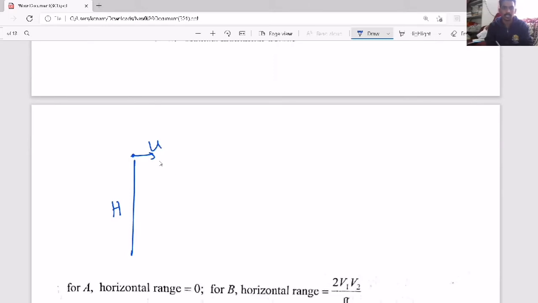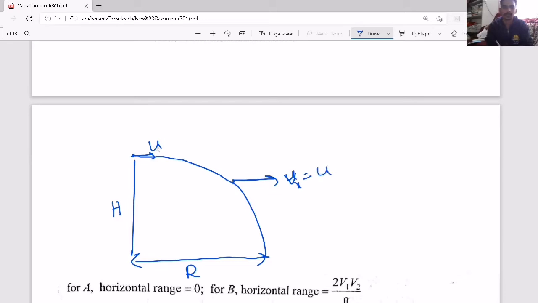Now you are throwing the body with an initial velocity u horizontally, so that it reaches the ground at a particular horizontal displacement, that is called range. And here also, at every point, horizontal velocity remains constant. That is, initial is u, at every point also the same.